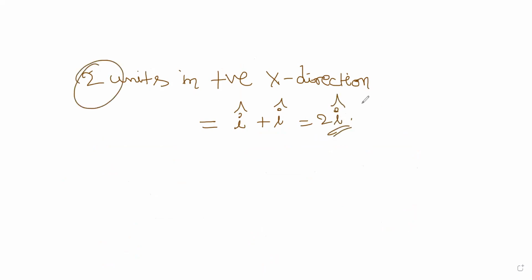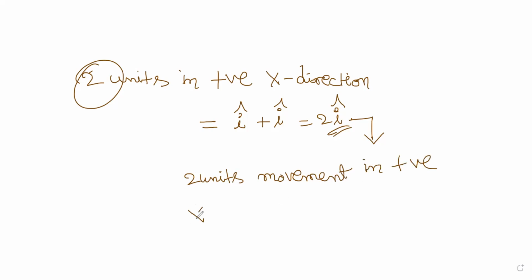That's it. So 2I cap refers to 2 units movement in positive x direction.